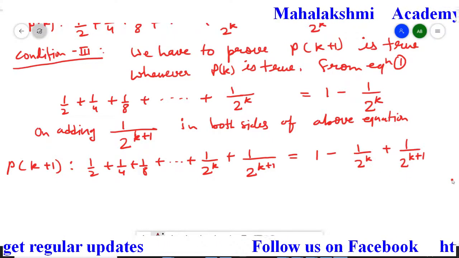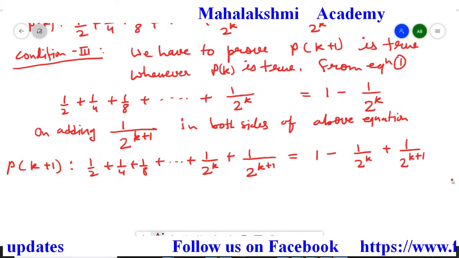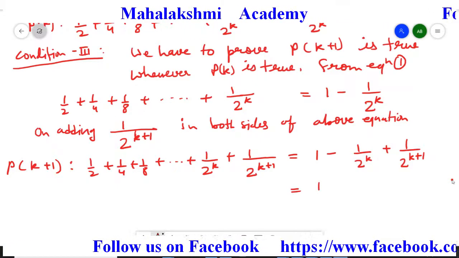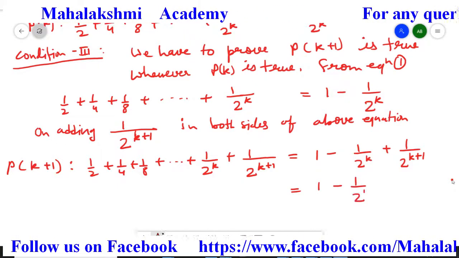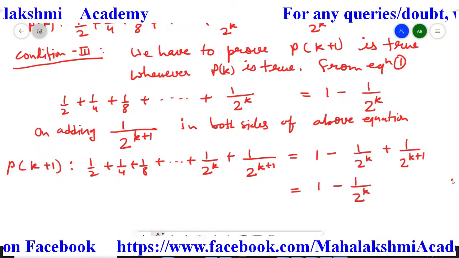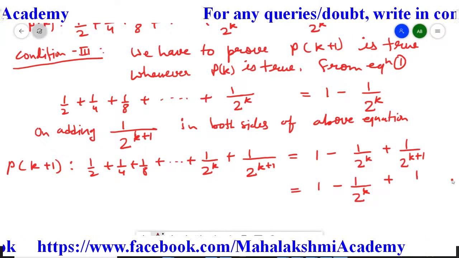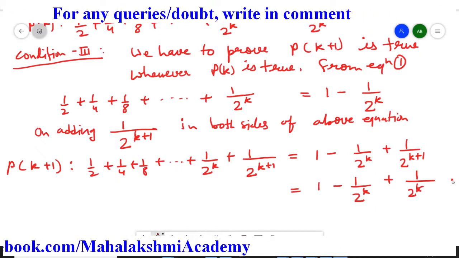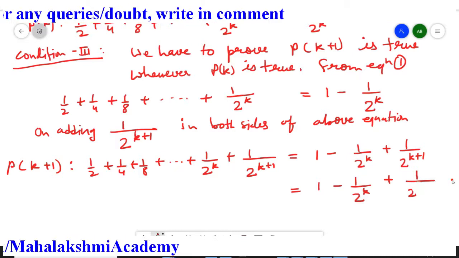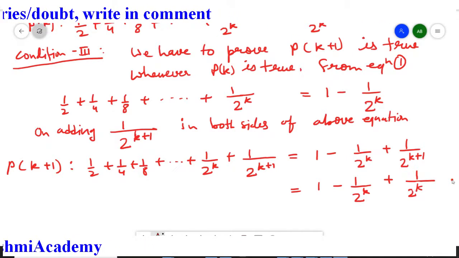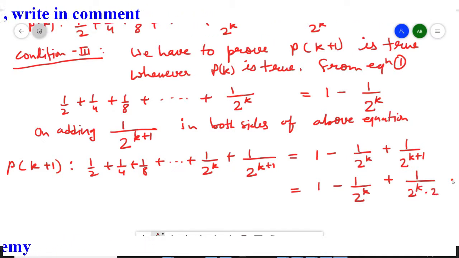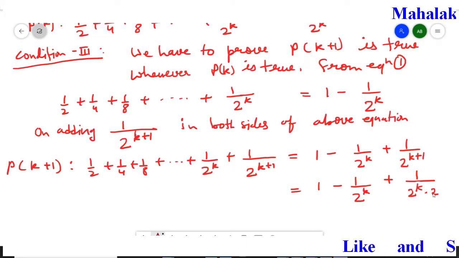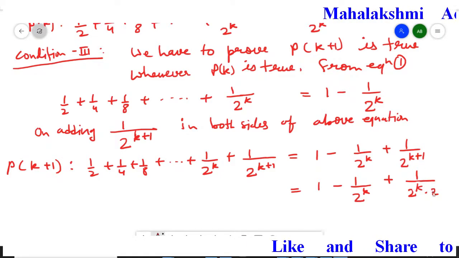First of all, I'm going to write this 1 as it is, and this 1 upon 2 to the power k also as it is, and plus, for k plus 1, we can write it as 2^k multiplied by 2, because powers get added in multiplication.